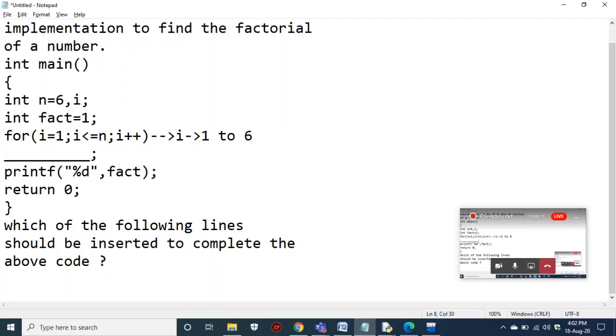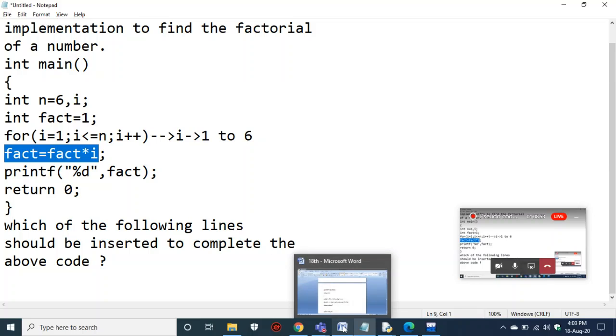What would be the statement you have to write here? To find the factorial, what do we have to write? Yes, we know, simply fact equal to fact into I, right? This is the factorial of a number. If your number is 6, how can you find the factorial? You will write a loop and bring all the numbers from 1 to that number, multiply them and store them. Finally you will print that fact, right? So this is the line you have to place at this line.